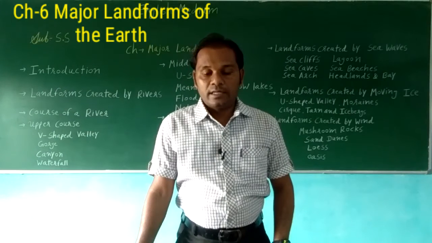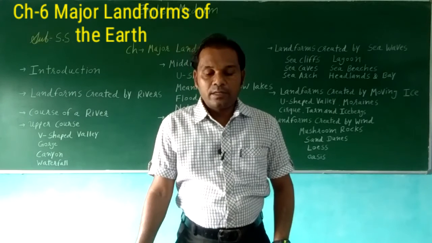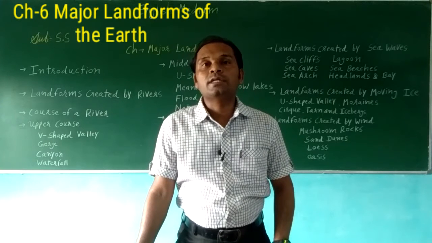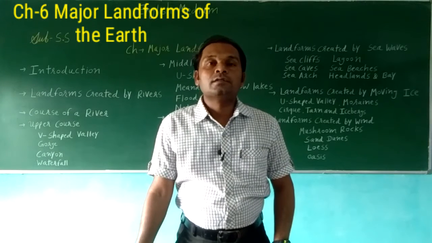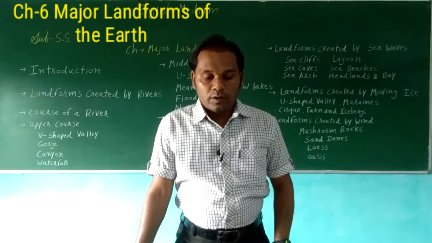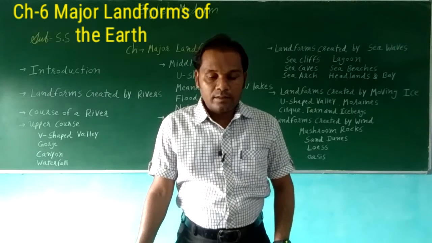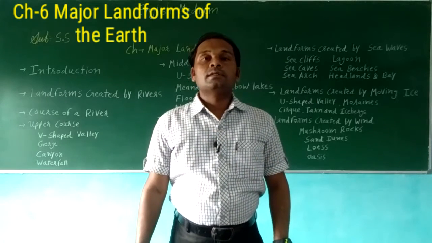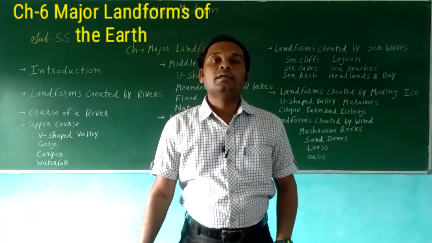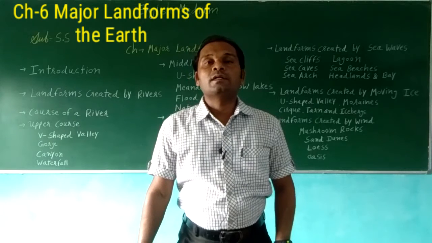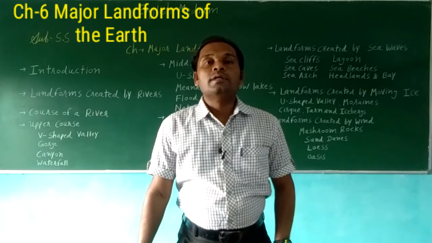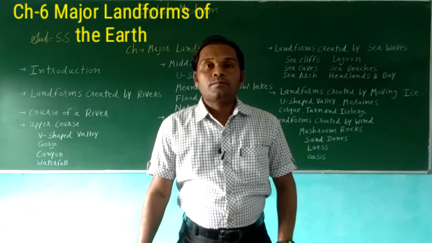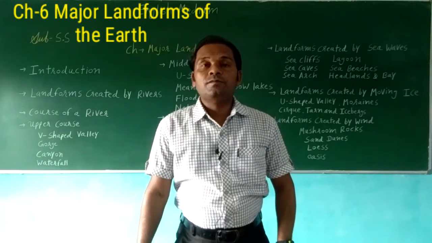Here the land is steep and the slope is there, so the river carries a less amount of water. Thus it flows like a narrow stream. Then comes the V-shaped valley.